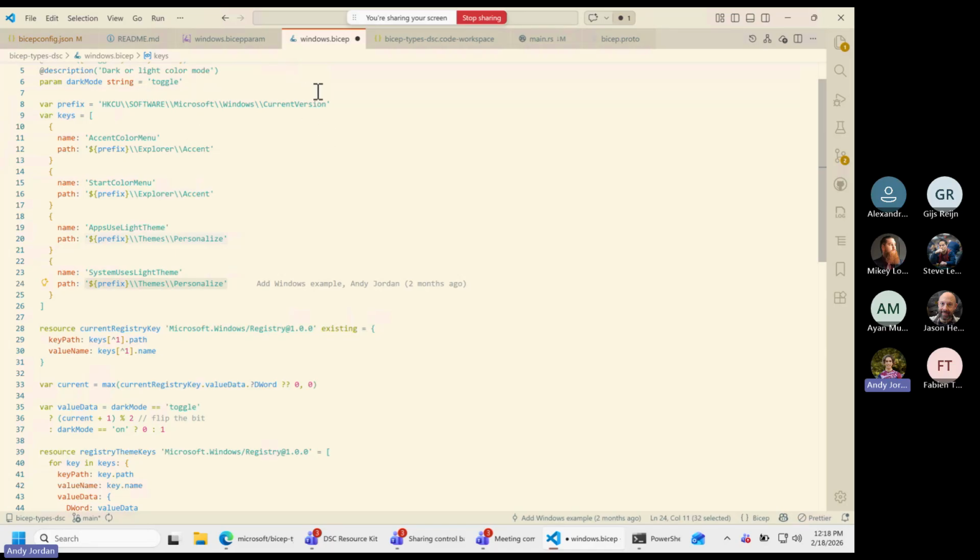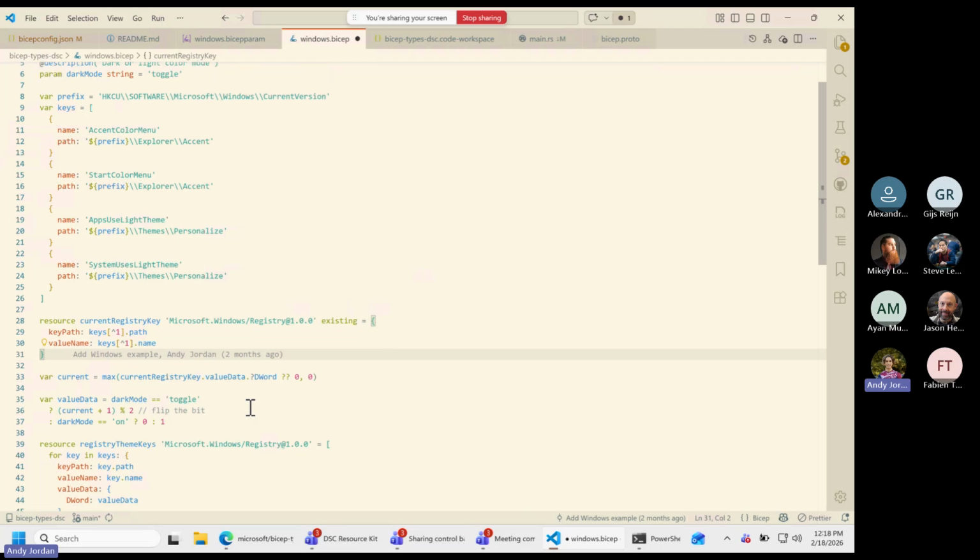I didn't want to copy paste this whole string over here, so I put in my string interpolations, make an array, and say, hey, get the path and the name of that last item. Great. When it executes this, it's actually going to go and look up system uses by theme under HKCU software, Microsoft Windows current version, themes personalized, and get the value of it, which is really cool because I'm going to go do something with that value.